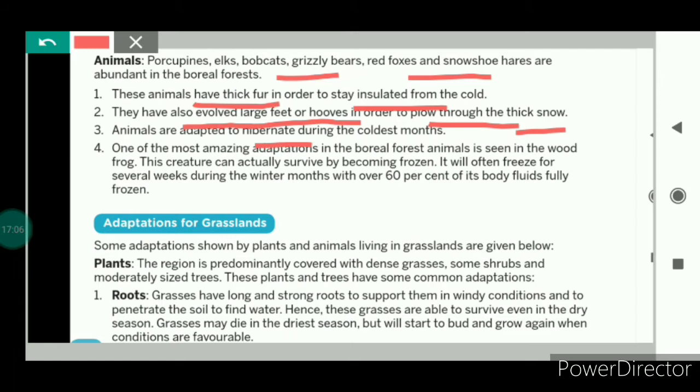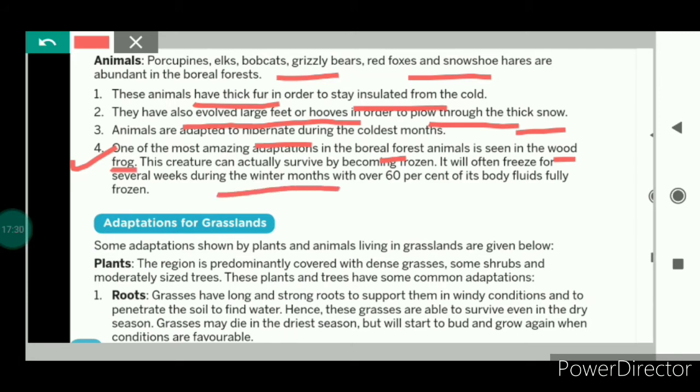And the animals are adapted to hibernate during the coldest months. When there is extreme cold, these animals hibernate. Hibernate means to go into a state like deep sleep. The last amazing adaptation seen in the boreal forest is the wood frog.